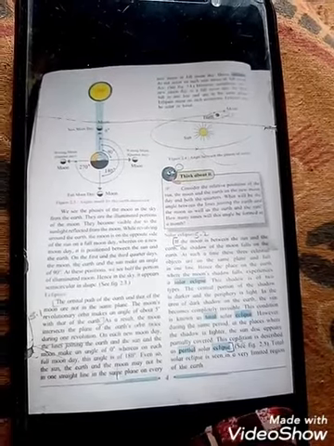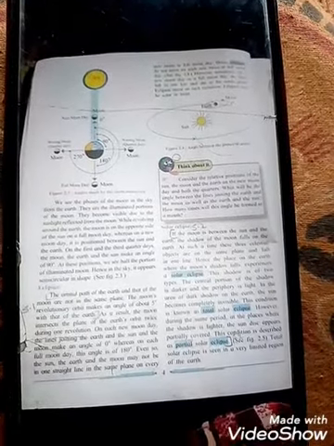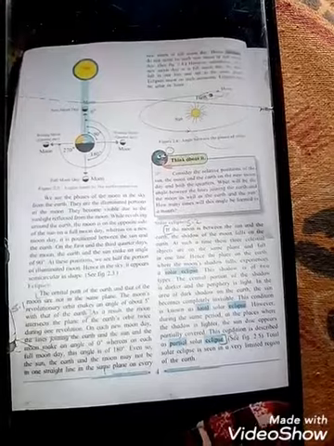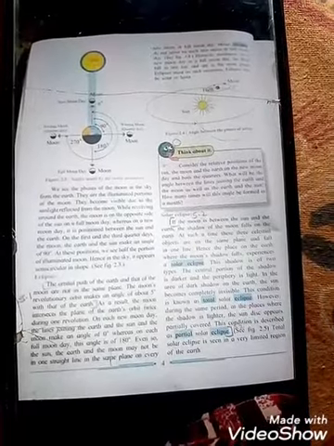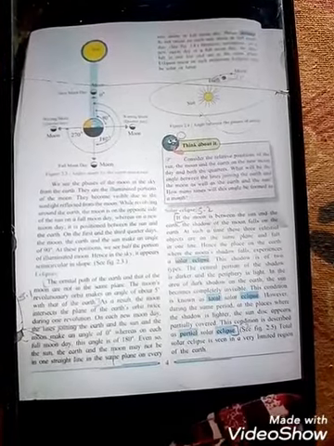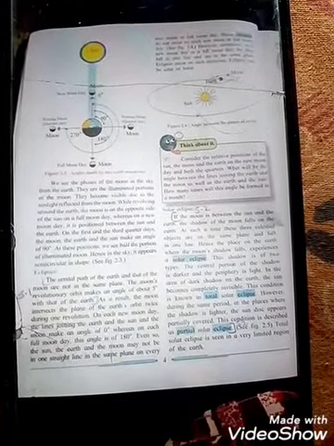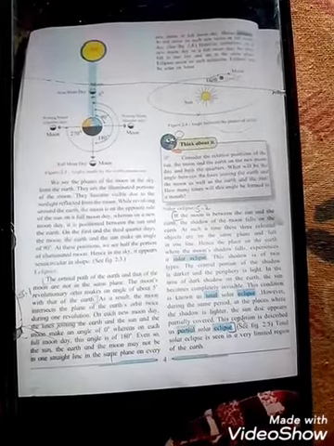That means it is hidden. So that is, we can say, the eclipse. In this, what happened, student, is that the moon comes between the sun and the earth. At that time, the shadow of the moon falls on the earth.